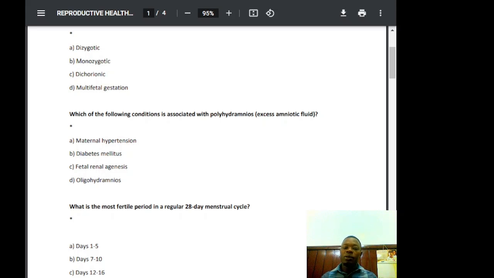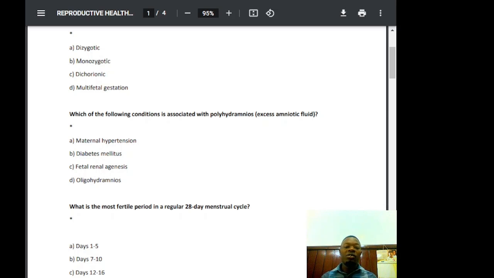So why are the other options incorrect in this case? We have maternal hypertension, which is incorrect, okay? It can come along with oligohydramnios, but not polyhydramnios. Hypertension, like gestational hypertension, preeclampsia, chronic hypertension, all these lead to uteroplacental insufficiency, but are not in any way related to polyhydramnios. This reduces fetal urine output, so maternal hypertension leads to decreased amniotic fluid, causing oligohydramnios rather than excess fluid.